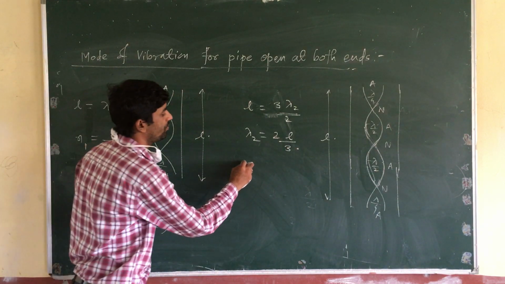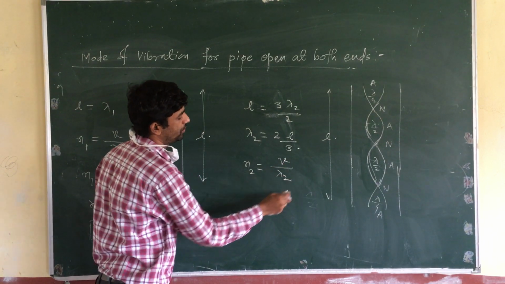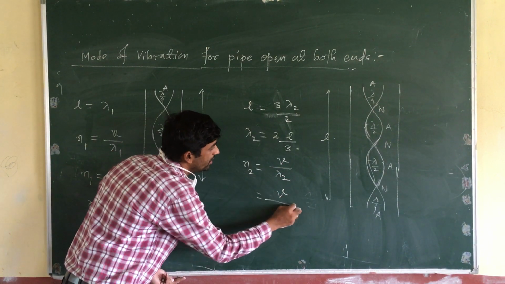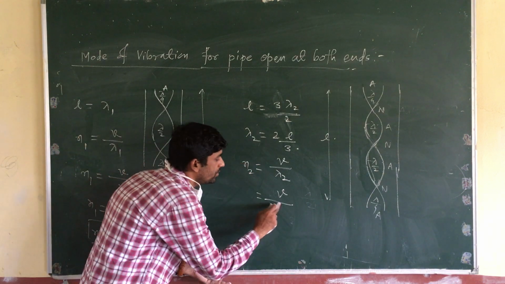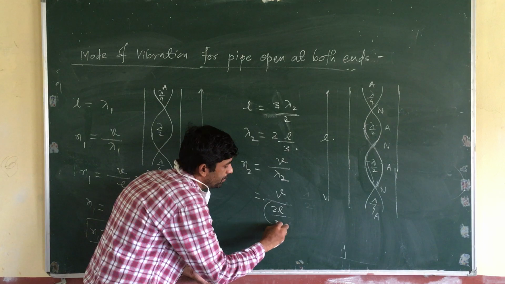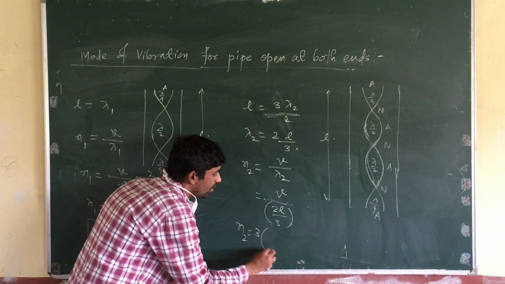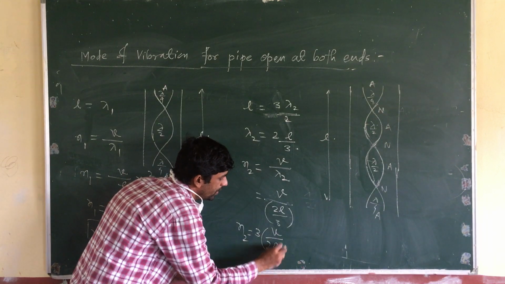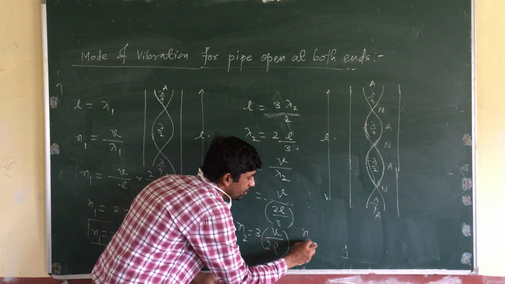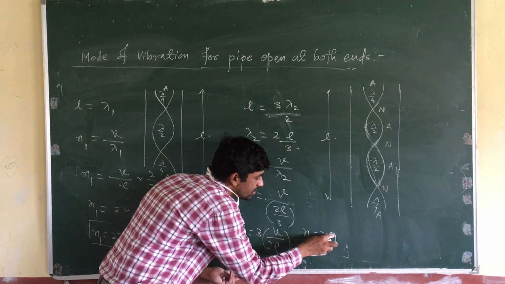What is the frequency of vibration here? N2 equals V divided by lambda 2. Substituting this value, N2 is equal to 3 times V divided by twice L. So N2 is equal to 3 times the fundamental frequency.